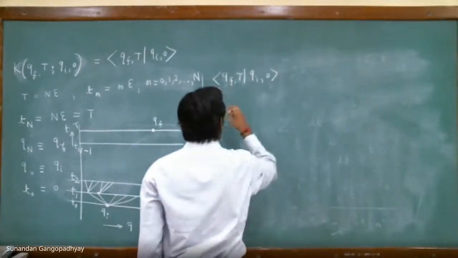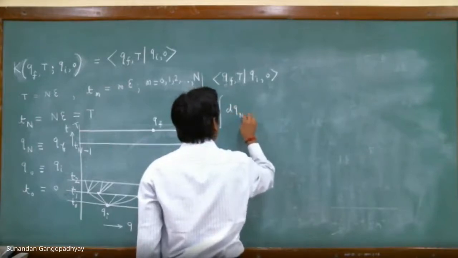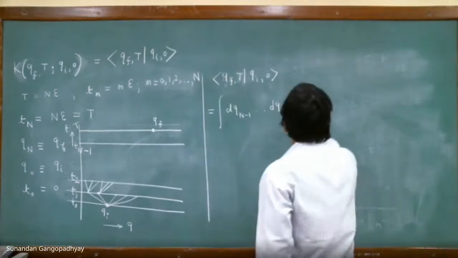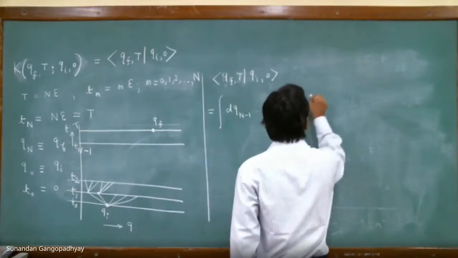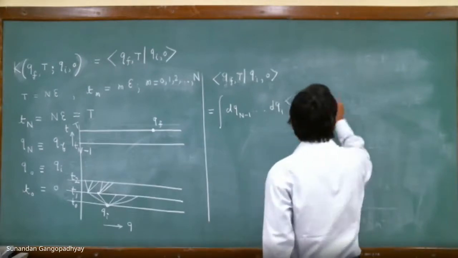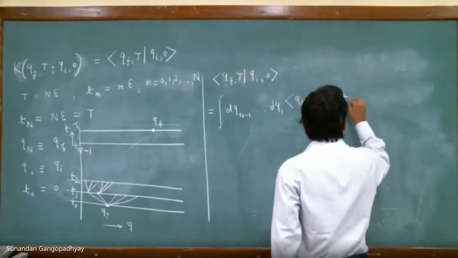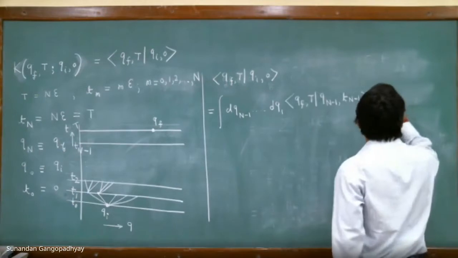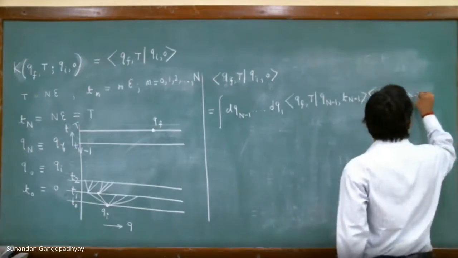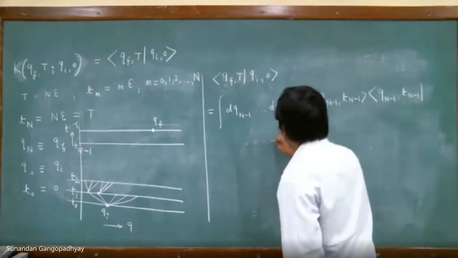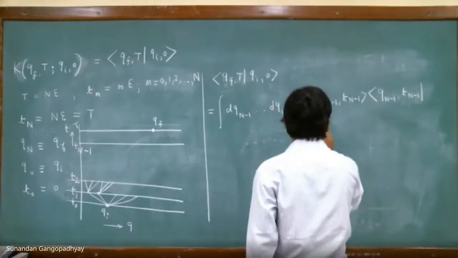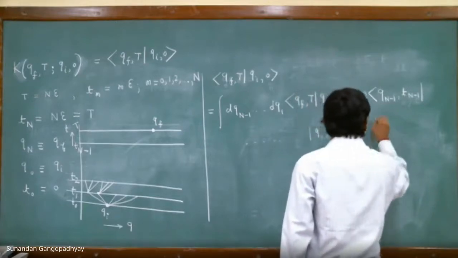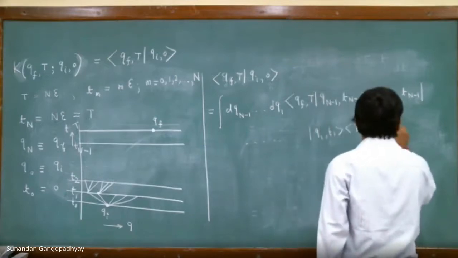So what we shall do is the following: dq n minus 1 ... dq1. This will be qf comma t, q n minus 1. So this is an identity that we are inserting at the time slice t n minus 1, and so on. And then finally we have q1 t1, qi.